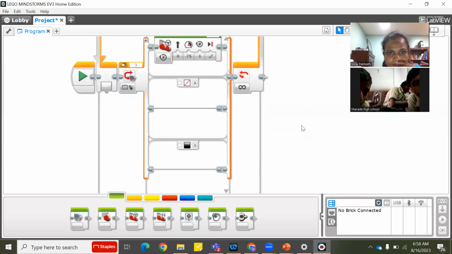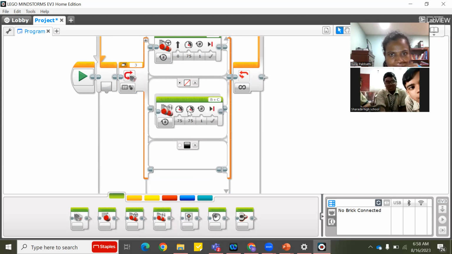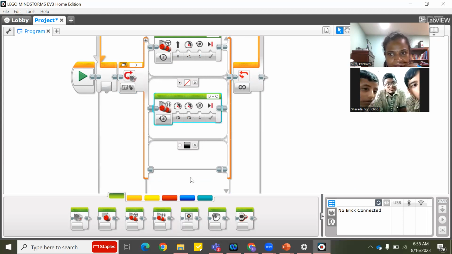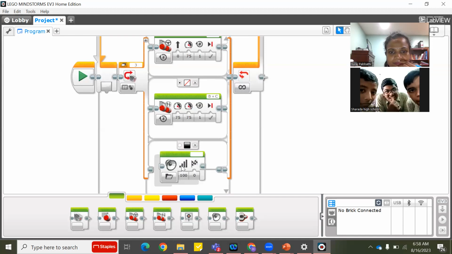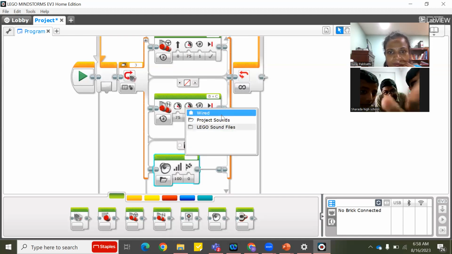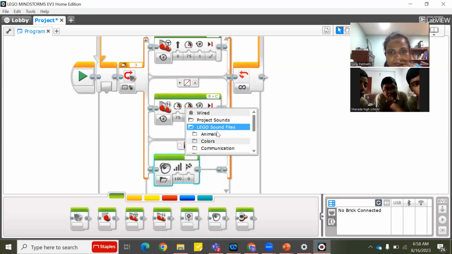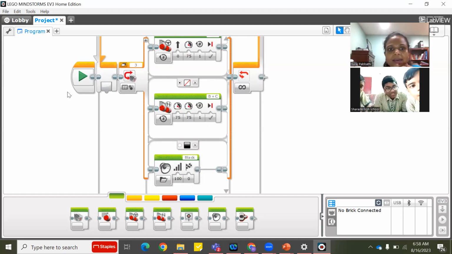Then second one, Move tank. Plus Display block. What do you want here? Sound block, ma'am. Sound block. You select it over here. Colors. Black. Okay. So what happens now?